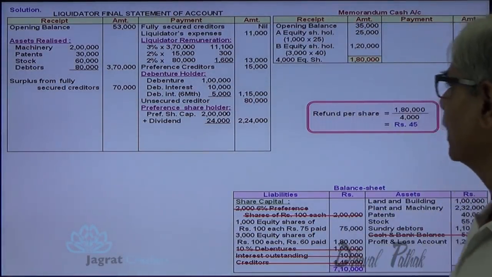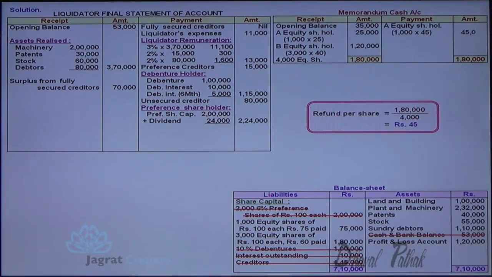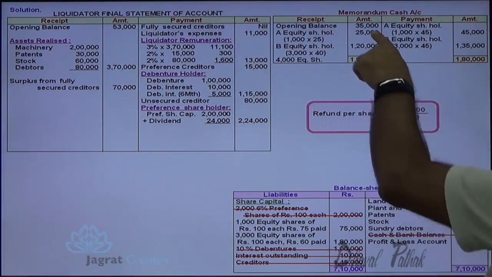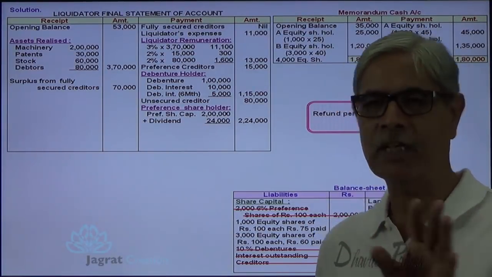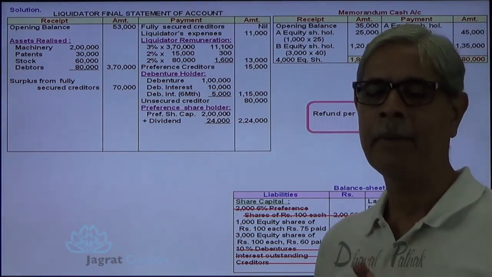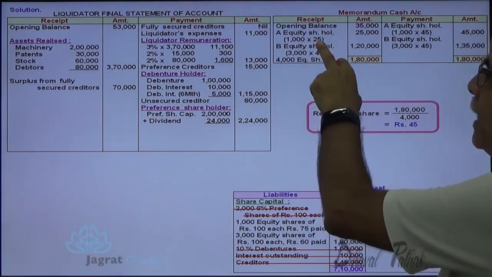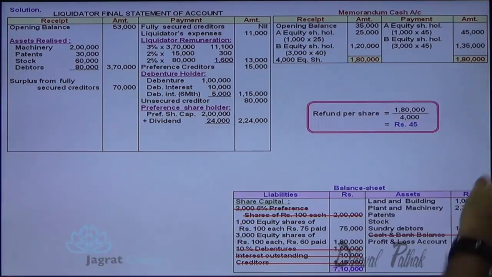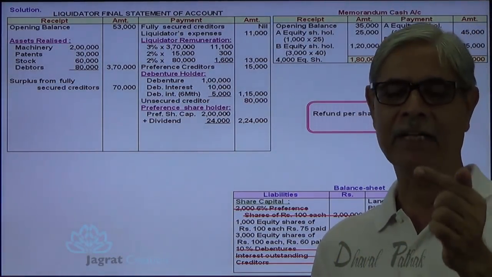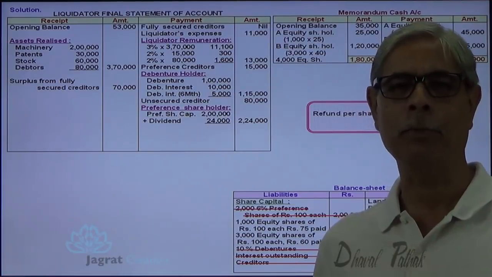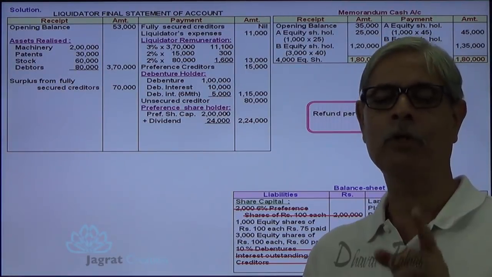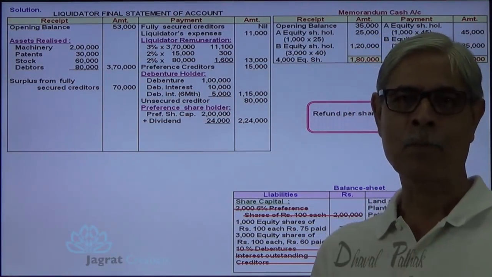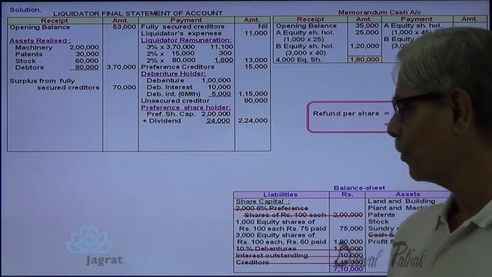Just notice, a very important point. On these 1,000 shares, 45 rupees are paid, and on these 3,000 shares, 1,35,000 rupees are paid. These are notional receipts, imaginary receipts, memoranda receipts, not actual receipts. These are the notional payments, not actual payments. But in the first type of shares, 25 could be demanded and 45 rupees are paid. So 25 demanded and 45 paid. What is the net amount to be paid? 45 minus 25. So the net amount to be paid is 20 rupees. The same 20 rupees I have explained to you verbally.